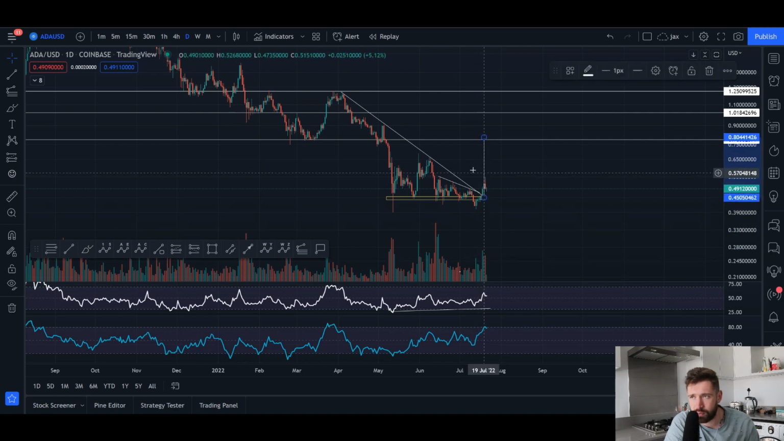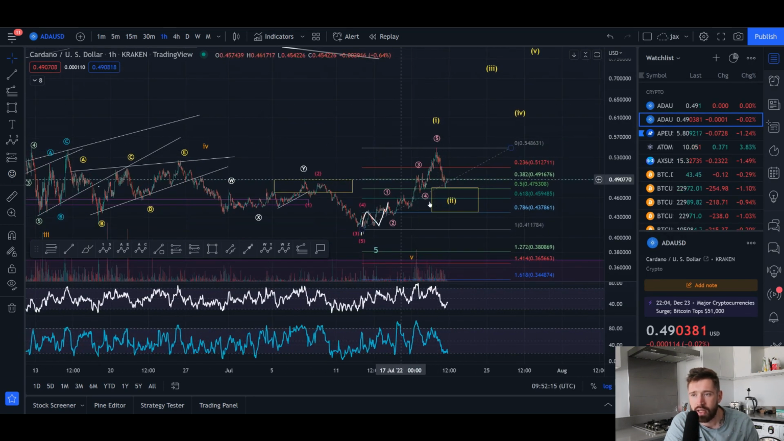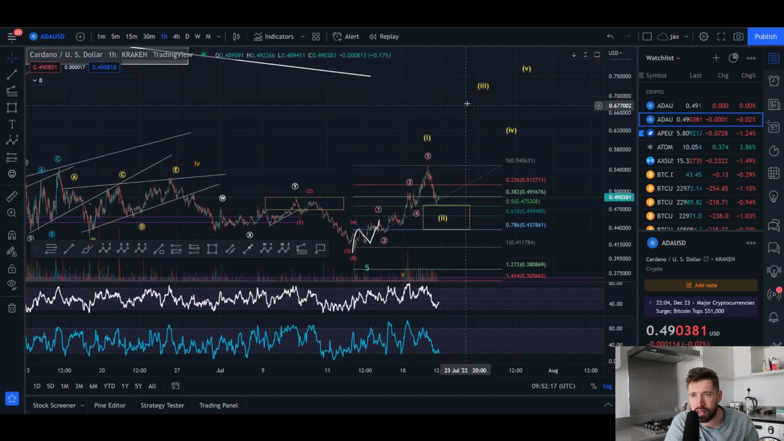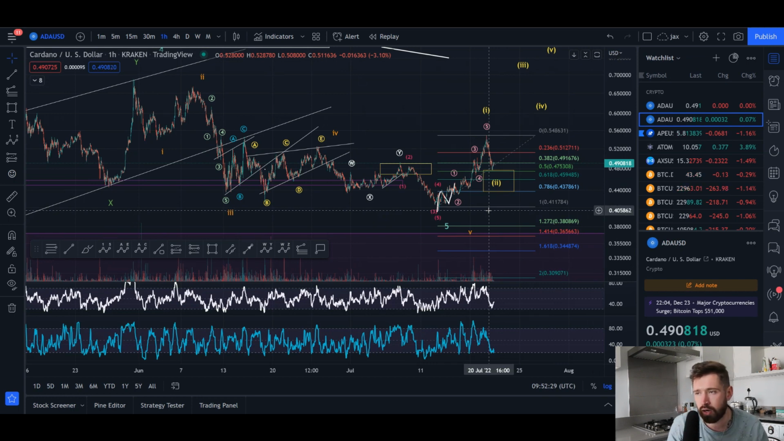For ADA, I think that's basically it for this one. Just a quick little update. If we come up and break this wave 1 high, it confirms that we put in that wave 2 pullback. We're looking for a wave 3 that could take you all the way up here to about 71 cents. See that wave 4 pullback, final wave 5. And the way to invalidate that is to come all the way down and lose the low at about 40 cents for Cardano.